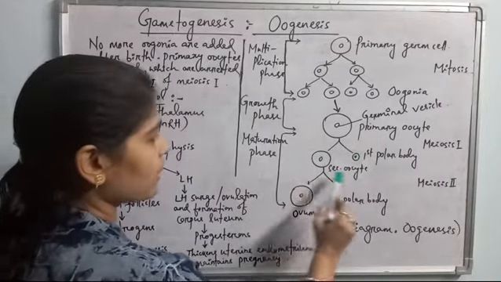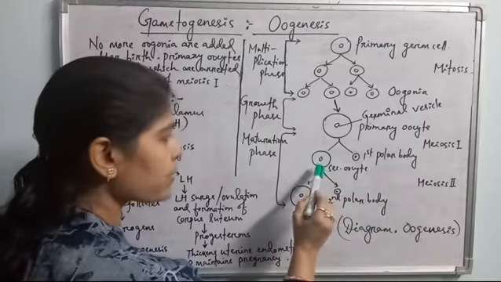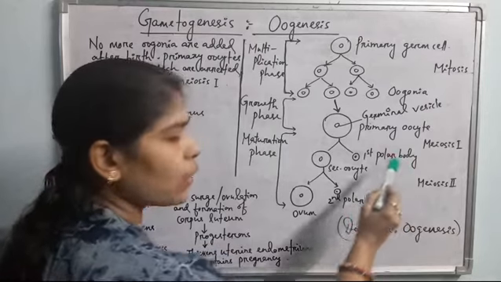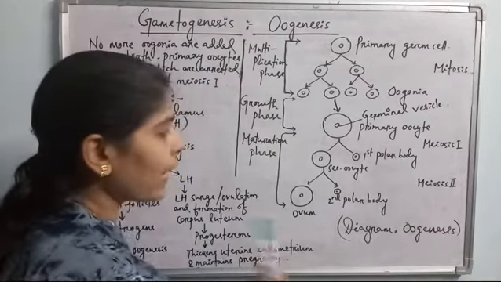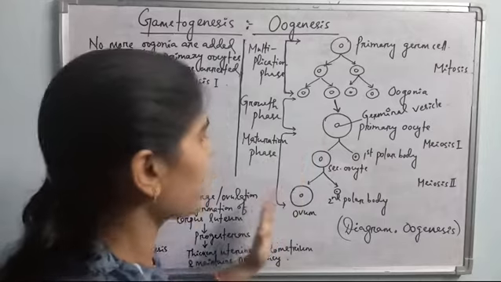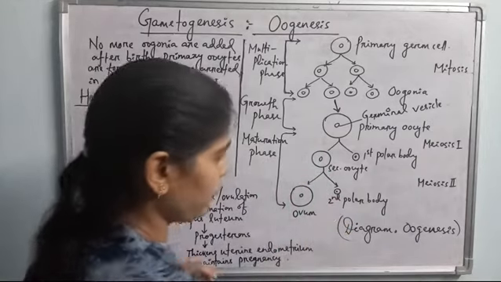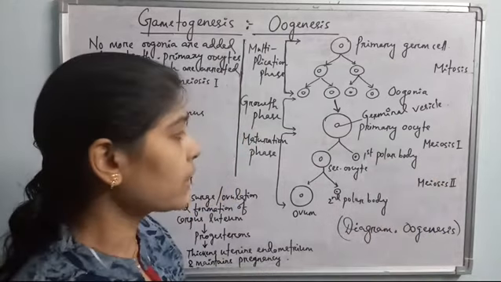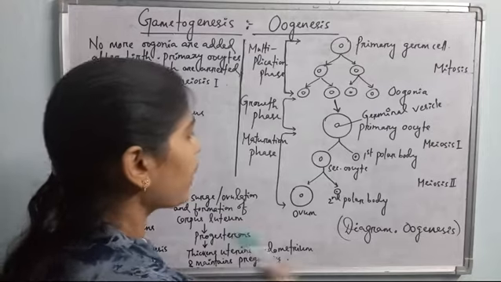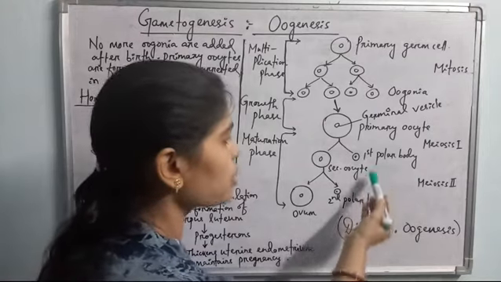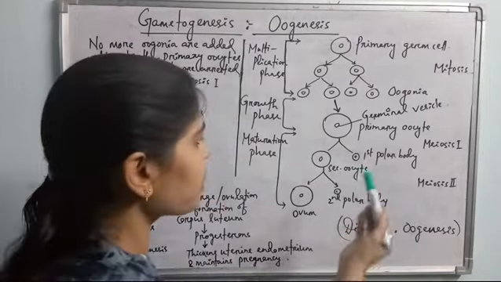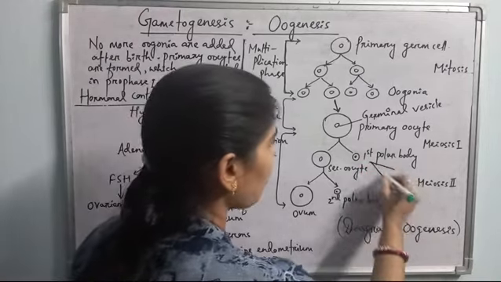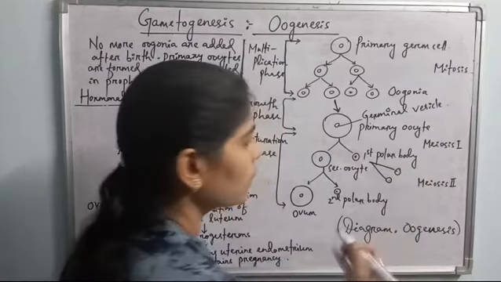One larger cell is the secondary oocyte, having much more cytoplasm and the nucleus, and the smaller cell is called the first polar body, without any cytoplasm. What happens? This secondary oocyte mostly undergoes meiosis II, and the first polar body degenerates in case of vertebrates. But in case of lower invertebrates, what happens? This first polar body also enters into meiosis II, and after completion of meiosis II, it produces two small polar bodies which also degenerate.